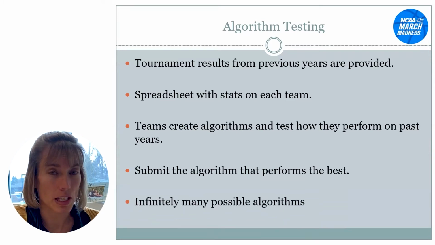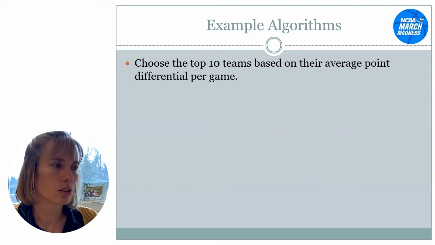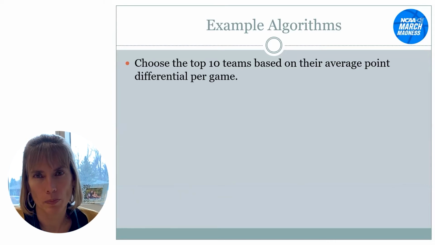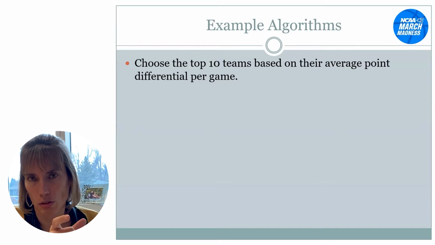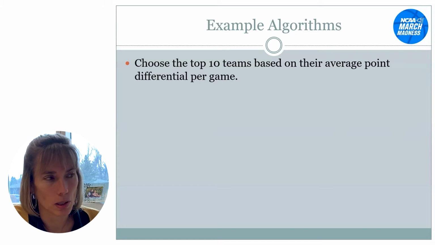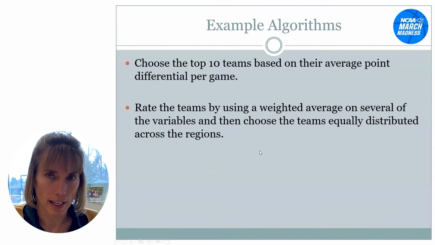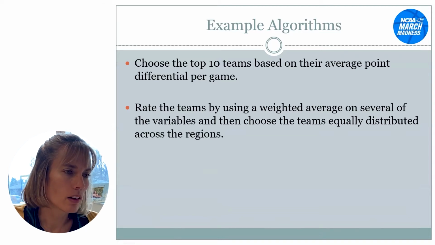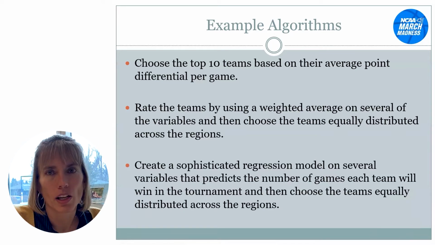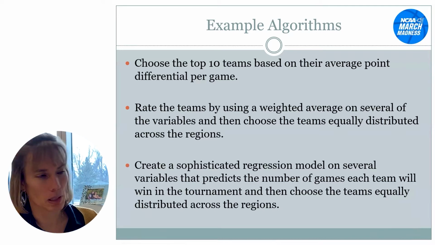There are infinitely many possible algorithms on how to choose these teams. Some example algorithms would be to choose the top 10 teams based on the average point differential per game. So basically, how far did they win or lose by? Most of these teams are going to be positive. They're going to win because they actually made the tournament. So you could organize based on that. Or you could rate the teams using a weighted average, and we'll look at an example of that as well. Or you could do something sophisticated, like a regression model. It can be as hard or as easy as you want, but you want something that's going to be accurate.